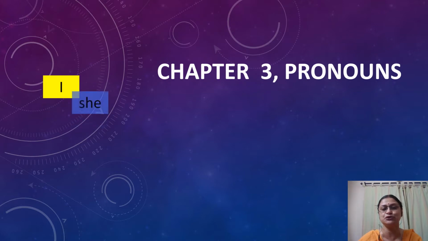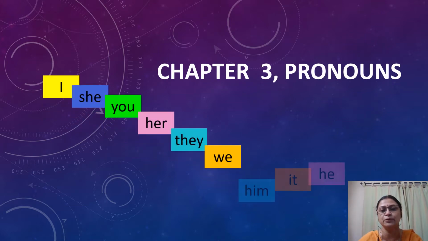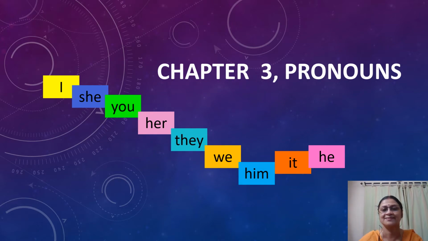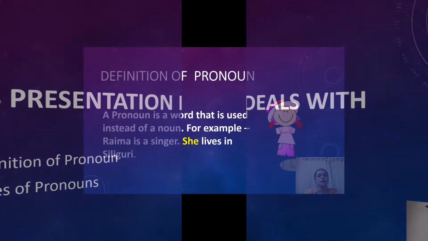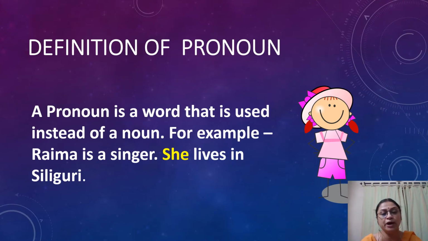Today in this video I'm going to talk about pronouns. This presentation deals with the definition of pronoun and types of pronouns. What is a pronoun? A pronoun is a word that is used instead of a noun. For example, Raima is a singer. She lives in Siliguri. Here, in place of the noun Raima, she is placed, so she is a pronoun.